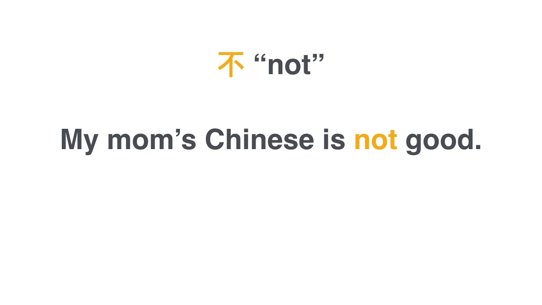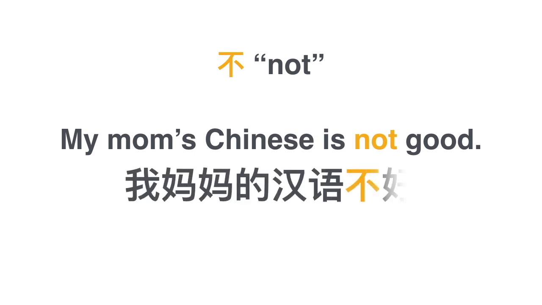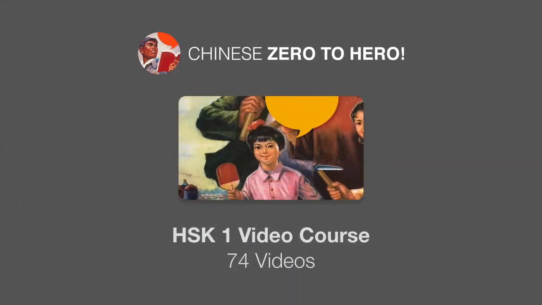Now let's do a quick practice. Try and say these sentences in Chinese. My mom's Chinese is not good. How do you say my mom? Yes, 我妈妈. How do you say my mom's Chinese isn't good? 我妈妈的汉语不好. Very good.